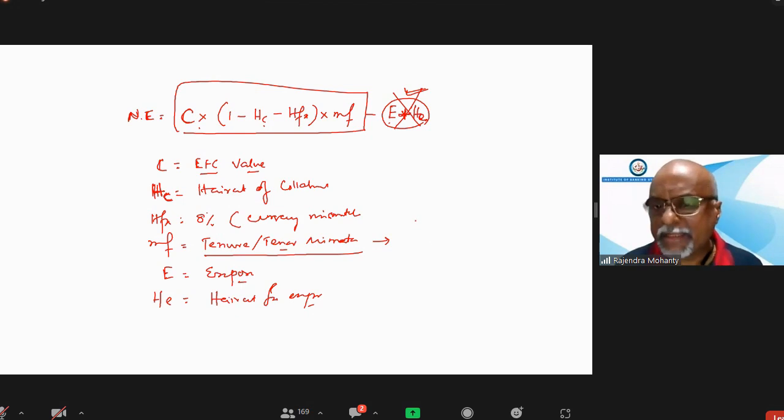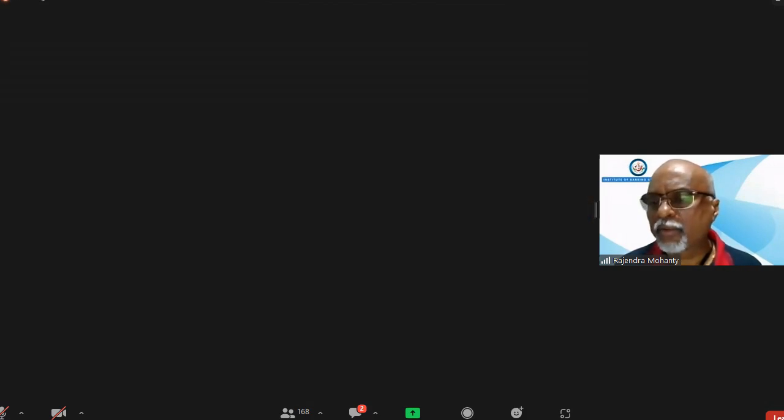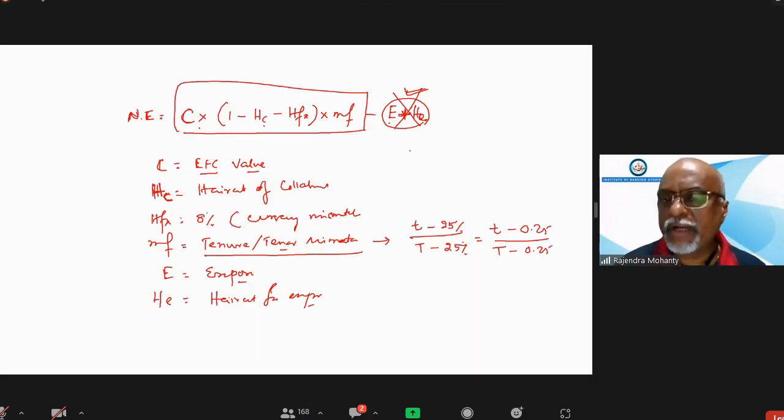The formula is small t minus 0.25 divided by capital T minus 0.25, where small t is the tenure of the collateral, or EFC, eligible financial collateral, and capital T is the tenure of the exposure.